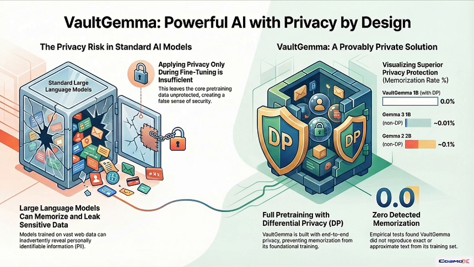But there's always a trade-off in AI, isn't there? The sources talked about a utility gap. What do they have to sacrifice for this level of privacy? Utility. Performance, basically. DP works by adding mathematical noise during training to protect the data points. And that noise, while it protects privacy, must hinder the model's ability to learn perfectly. It does. It's just the inherent cost. So while VaultGemma is really impressive for a private model, its actual performance is comparable to non-private models from about 5 years ago. Like a GPT-2 class model? Yeah, something like GPT-2 1.5B. So that shows you the gap that researchers are still trying to close.